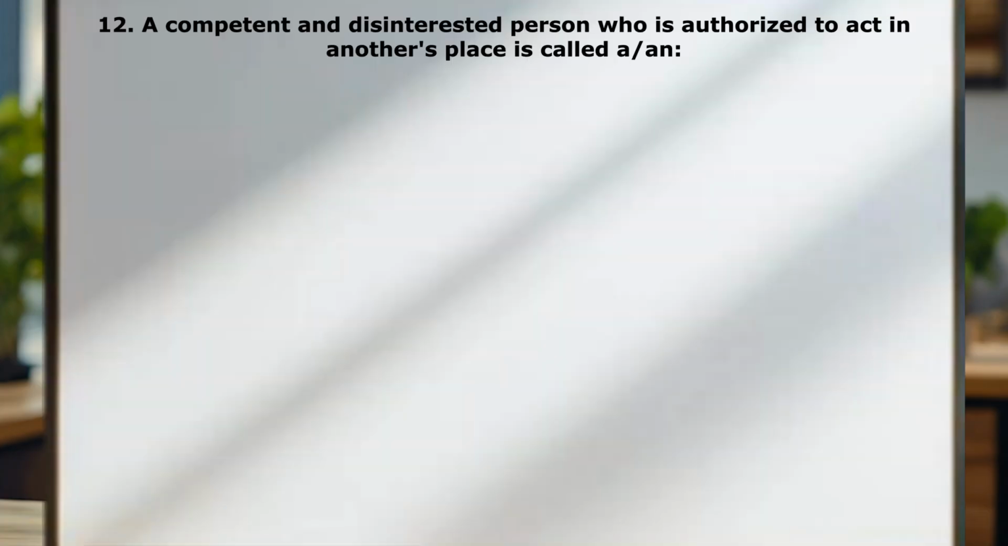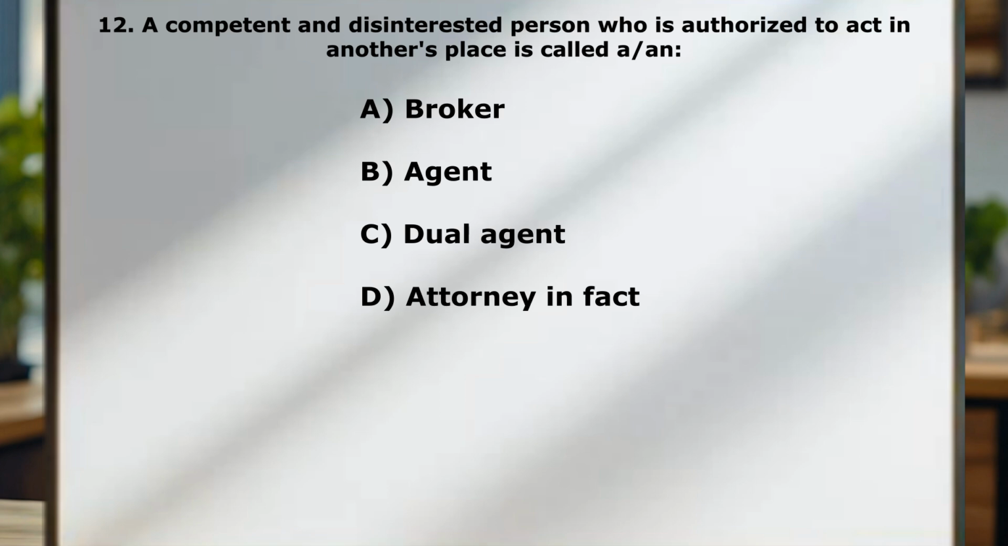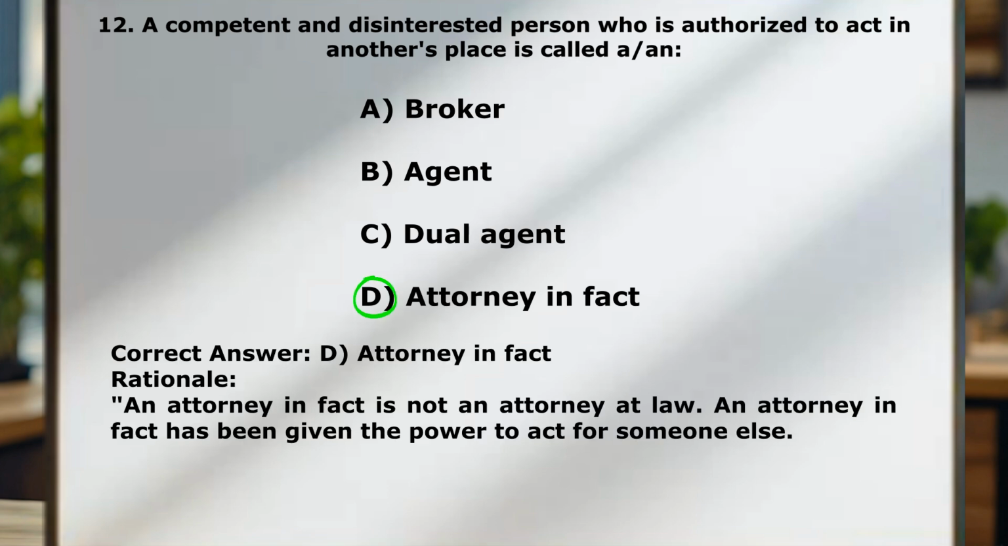Question number 12. A competent and disinterested person who is authorized to act in another's place is called A, a broker. B, an agent. C, a dual agent. D, attorney in fact. Correct answer is D, attorney in fact. So an attorney in fact is not an attorney at law. An attorney in fact has been given the power to act for someone else. That's all it is. Just got to know the definitions of these words, like I said previously.